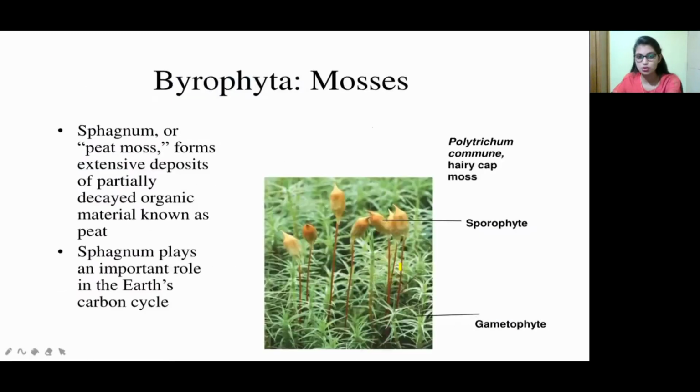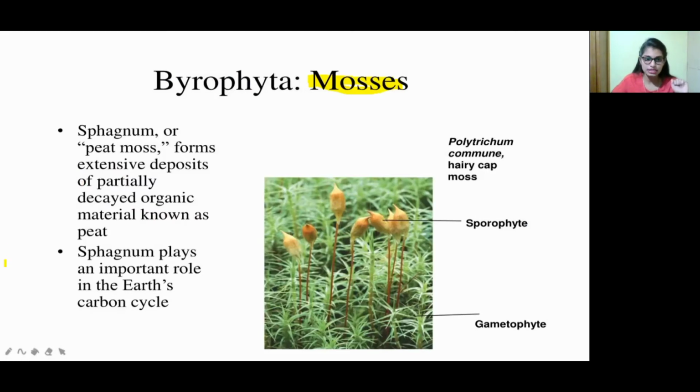Now move on to the next one, Bryophyta. An example for the Bryophyta family is mosses. You can see over here it has both sporophyte and gametophyte. Mosses belong to the Bryophyte family, and we can call this moss sphagnum or peat moss. Sphagnum forms extensive deposits of partially decayed organic material known as peat. Where there is partially decaying, not fully decaying, organic material, that is known as peat. In that place these mosses will grow.